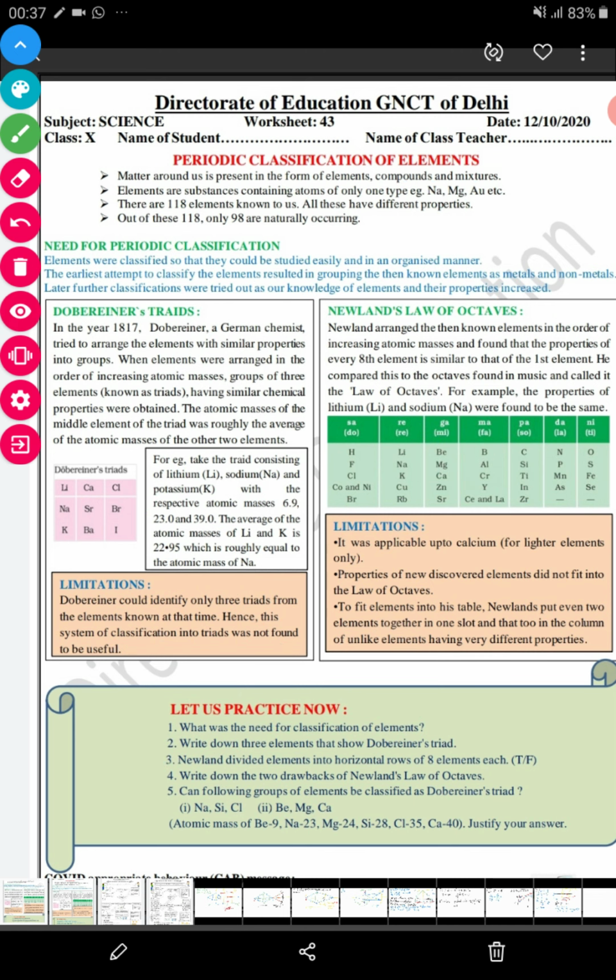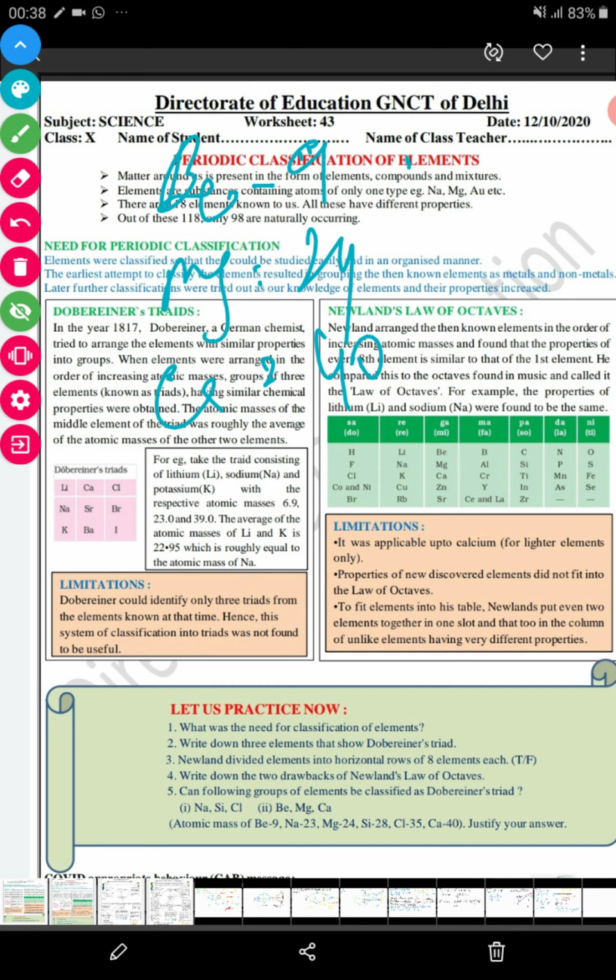Take the next example. We have beryllium, atomic mass 9. Magnesium we have 24. Calcium we have 40.